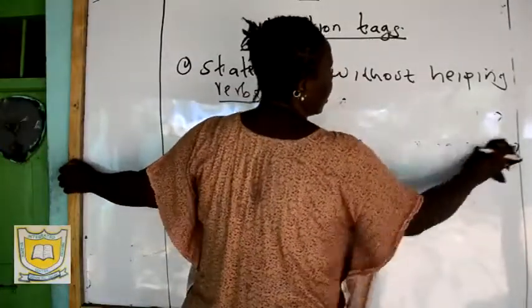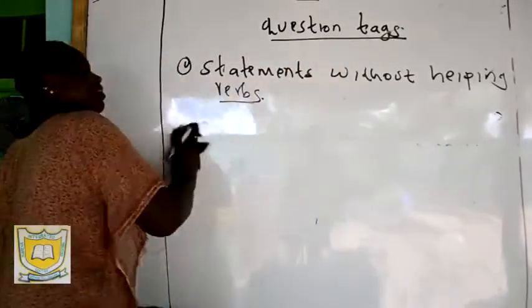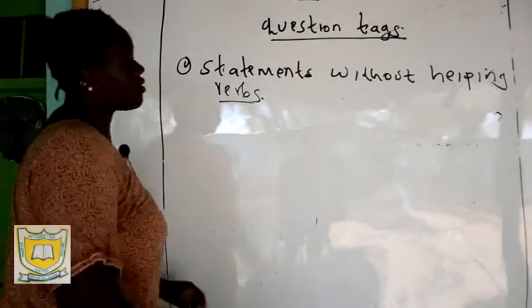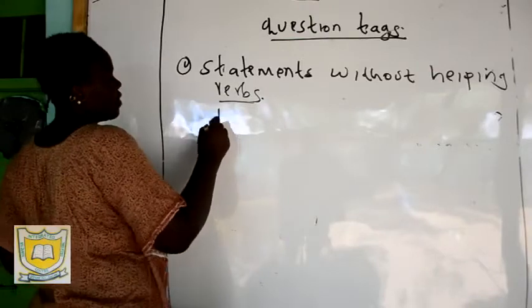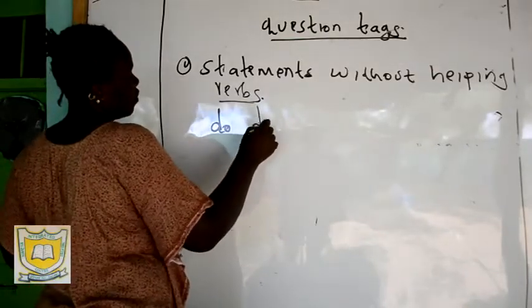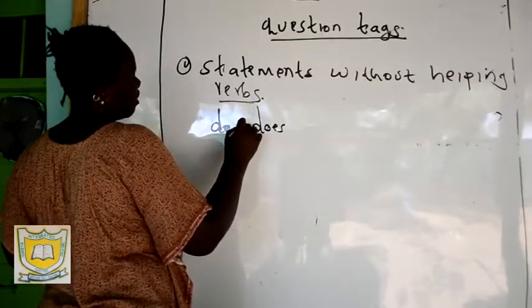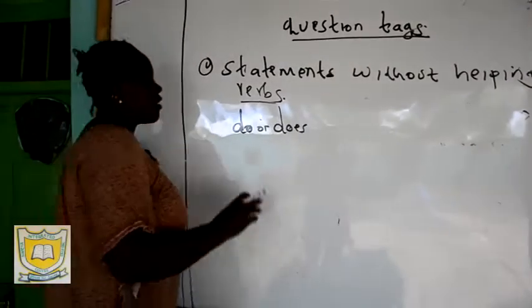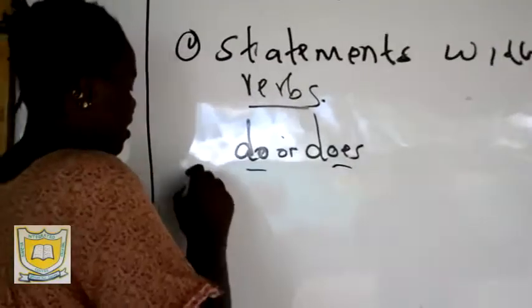I know most of you are in a position to come up with question tags, but when it comes to statements with no helping verbs, that's where we have chaos. So statements with no helping verbs take the correct form of do or does.